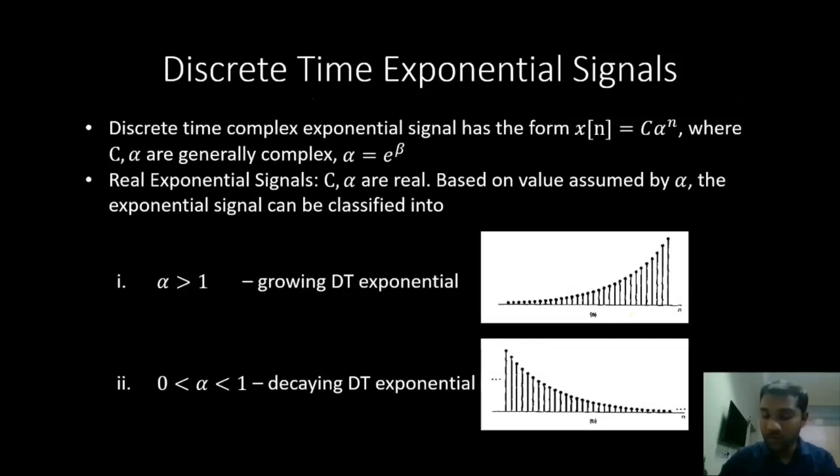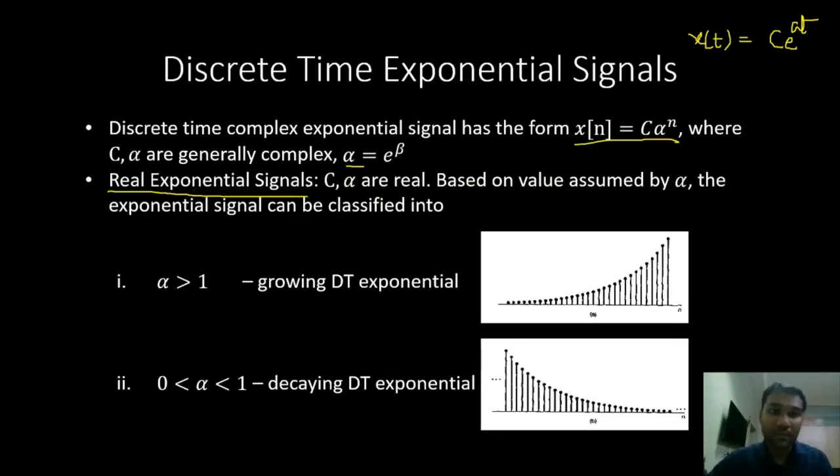Now we will move to the discrete time exponential signals. We already know for continuous time exponential signals, x of t is equal to c into e power at, right? For discrete time, x of n is equal to c into alpha power n, where c and alpha are generally complex. So in place of alpha, we can write e power beta, right? First, we'll see real exponential signals, then we'll see the complex exponential signals.